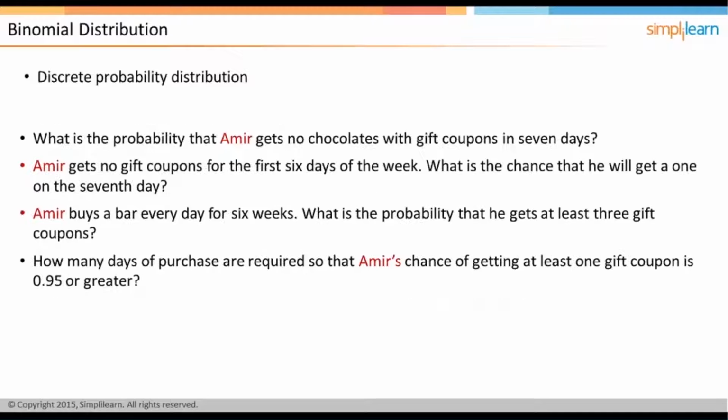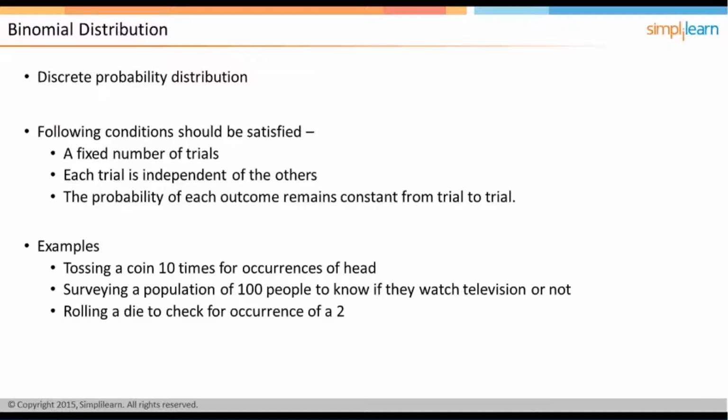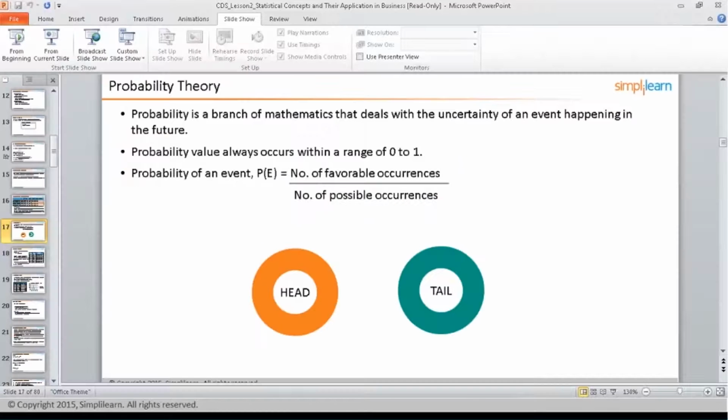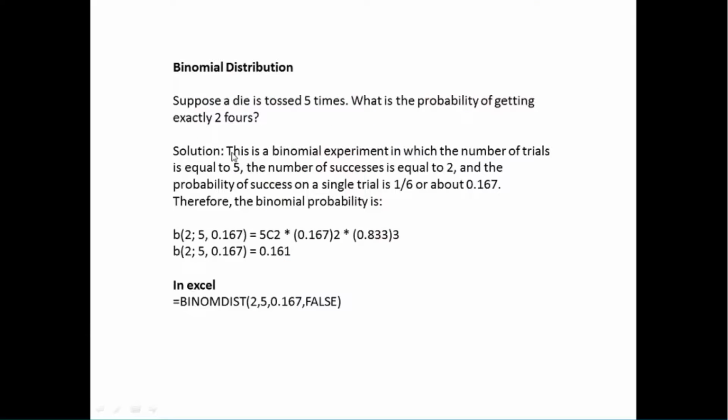So only one probability of success and the other would be a failure. I'll also show the slide that I had created. For an example of binomial distribution, let's not get much into the technical part. Suppose a die is tossed 5 times. How many sides does a die have? It has 6 sides. What is the probability of success in a dice? It is 1 by 6. And what is the probability of failure? It is actually 5 by 6.